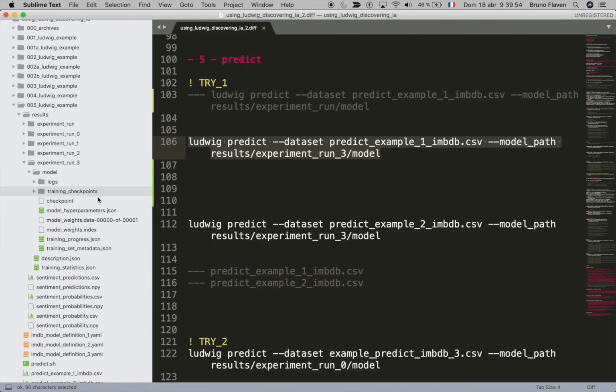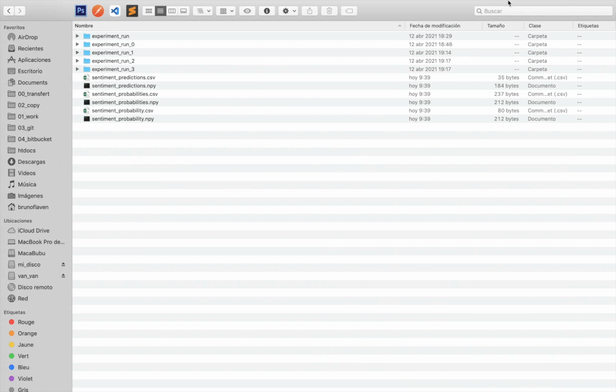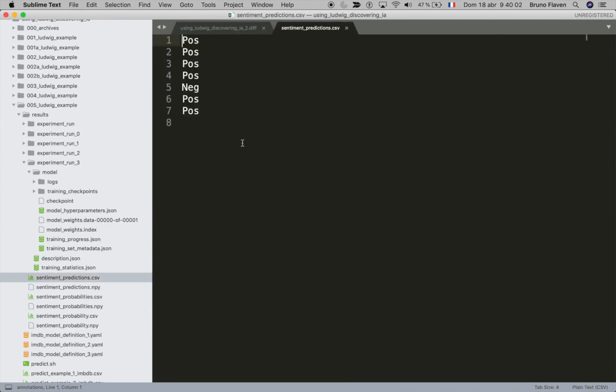So let's see the result. You see, it has been replaced. I can open the sentiment prediction and see if it's wrong. That was positive, positive, positive, positive, and then negative. The 3 last were negative, and it doesn't really work. I guess in the statistics, my data set is so small, only 400 samples, which is a very small amount of data, and there were not enough epochs. So there's no overfitting with my data model. It's just not working properly.